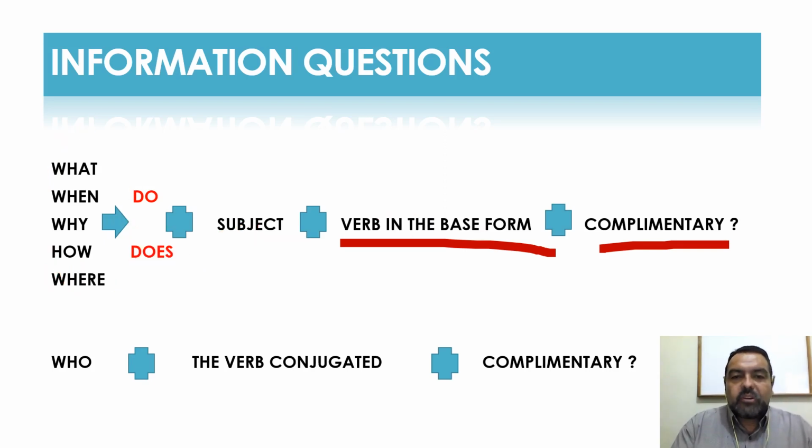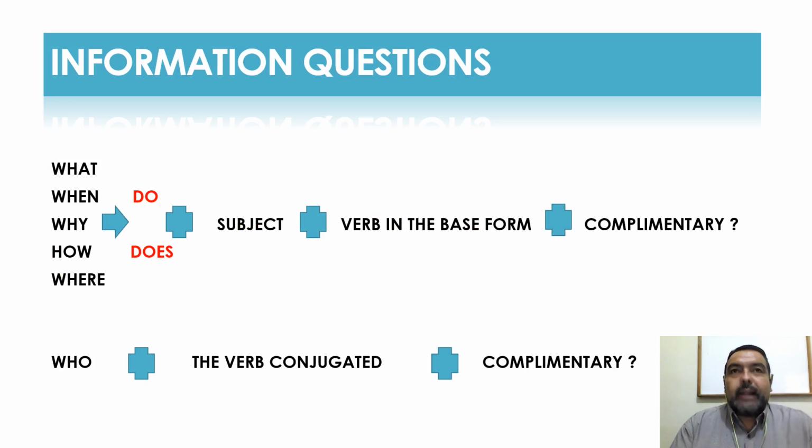Let me go with another one without scratching everything right here. ¿Cómo salta María? ¿Cómo? How does María jump? Another one. ¿Por qué come frijoles tu hermana? Okay. Why does, because your sister is she, why does your sister, the subject, eat, the verb, beans? Let's do it again. Why does your sister eat beans? You see?